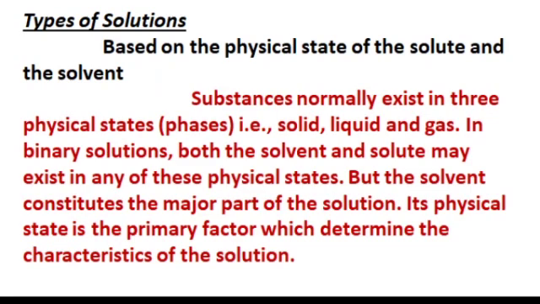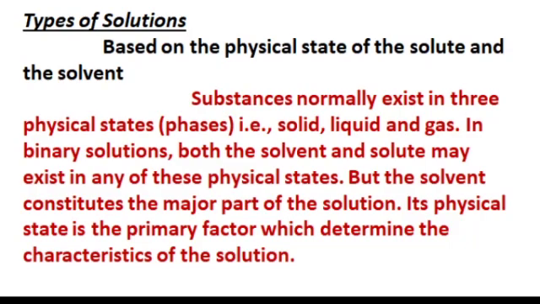Types of solution based on the physical state of the solute and solvent. Substances normally exist in three physical states, that is three phases: solid, liquid and gas.